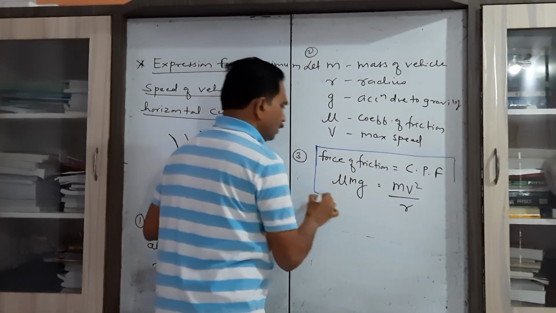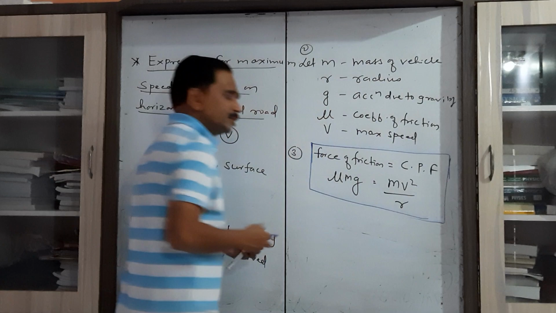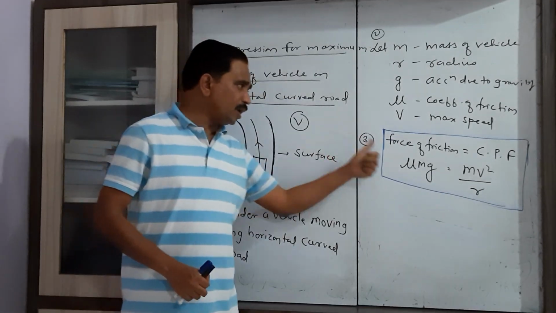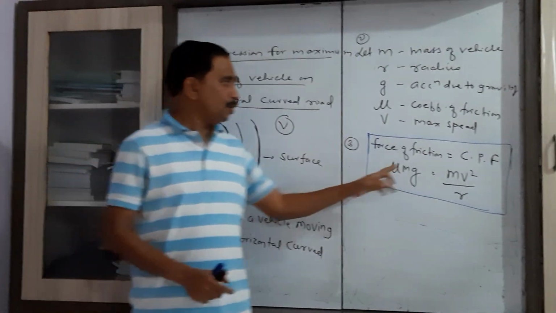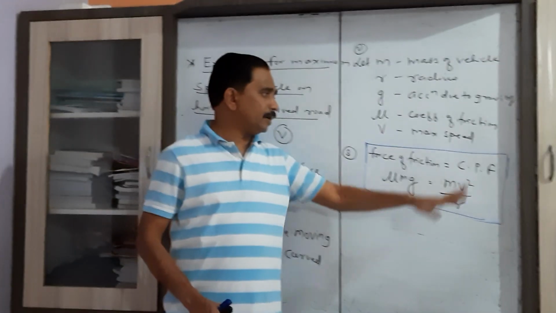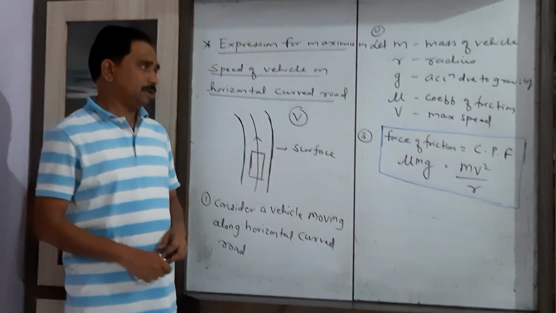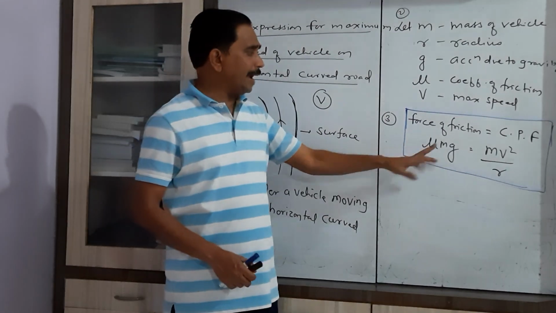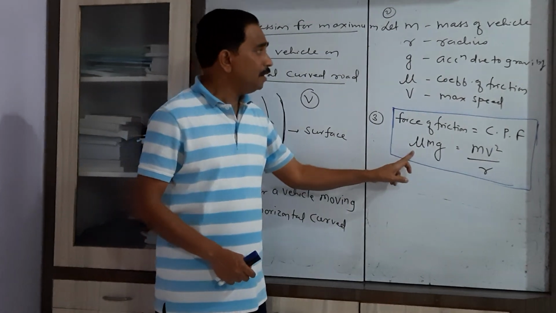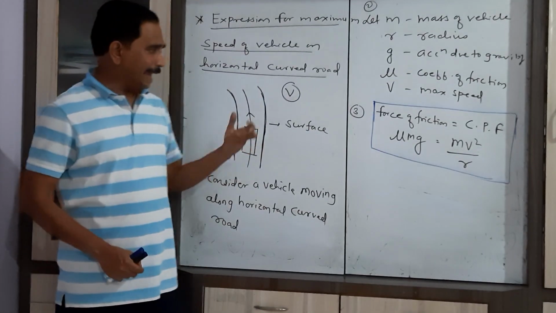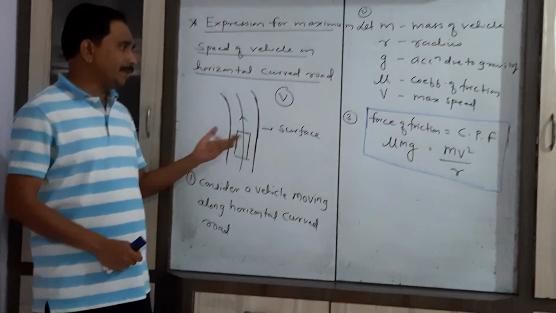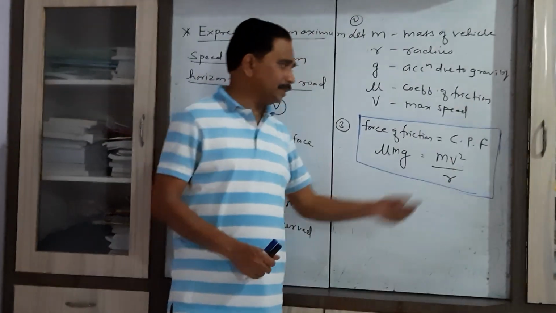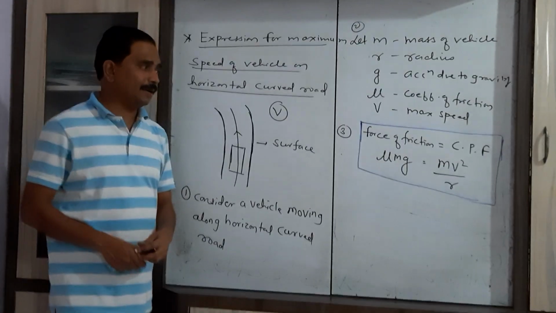In order to revise this expression, you have to keep one step in mind, that is the force of friction equals centripetal force. Now the force of friction is given by the formula mu mg, where mu is the coefficient of friction and mg is the weight of that vehicle, and the centripetal force here is given by the formula mv square by r.